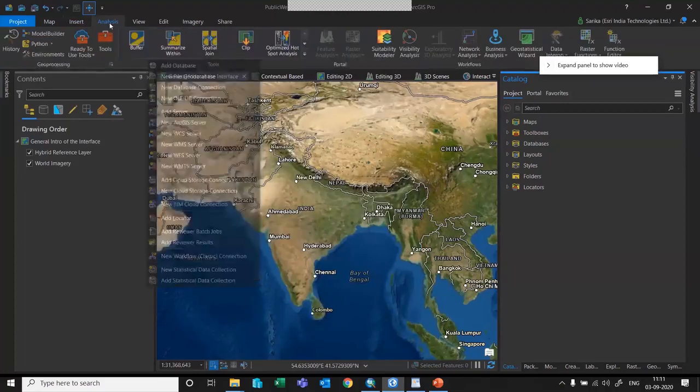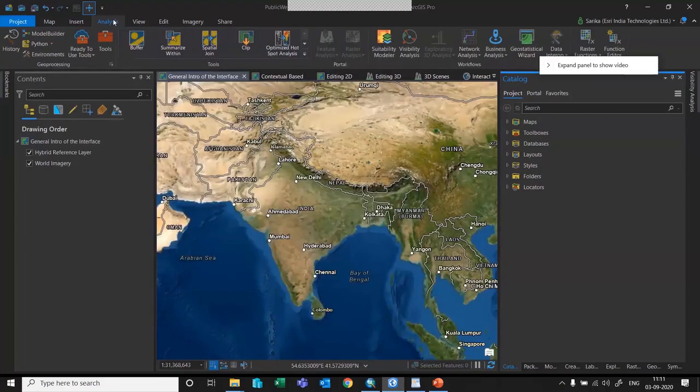And then we have the analysis tab. So what it is basically, it has combined all the tools that are related to analysis into a single tab, so that whenever a user gets confused, he can directly go to that particular thing and start searching for what he requires.